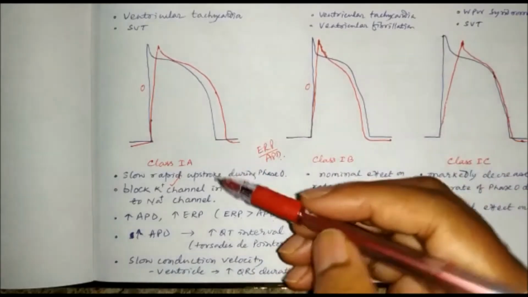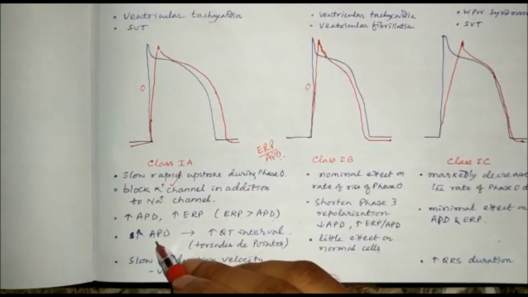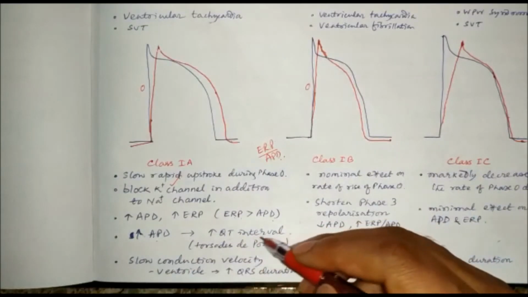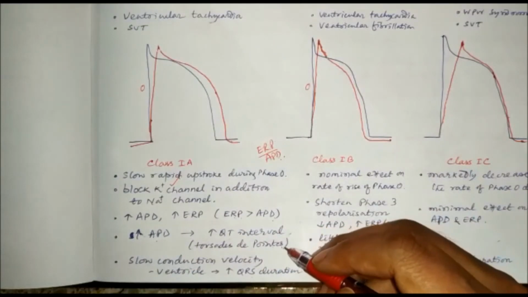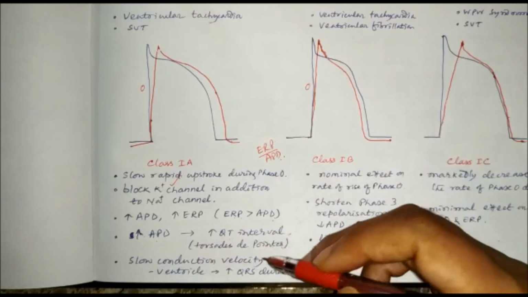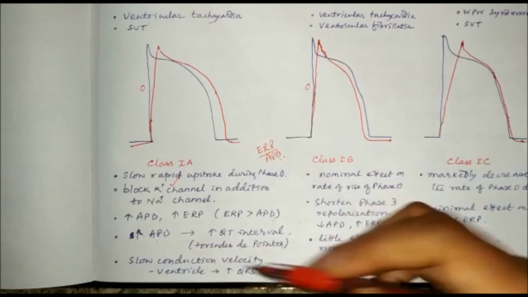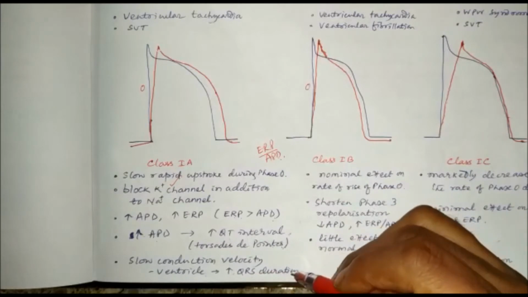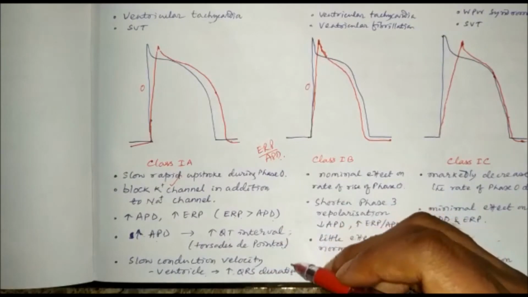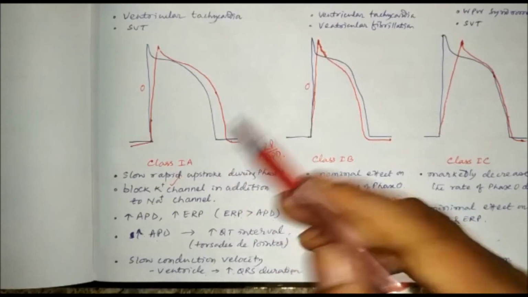Because of increased action potential duration, there can be an increase in QT interval, which leads to Torsades de pointes. And because of slow conduction velocity in the ventricles, there is an increase in QRS duration. So these two are the side effects of the class 1A drugs.